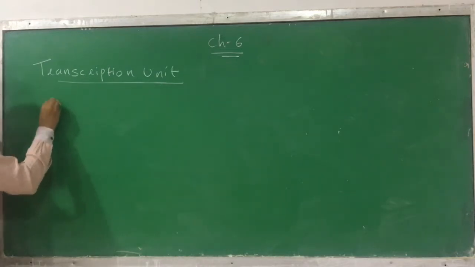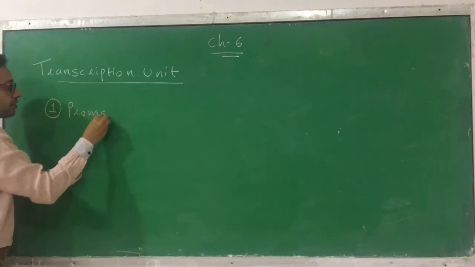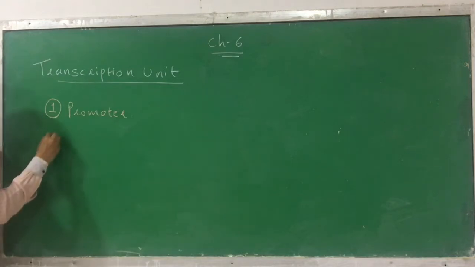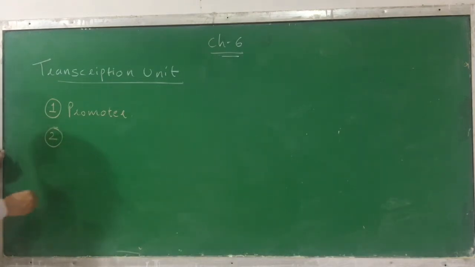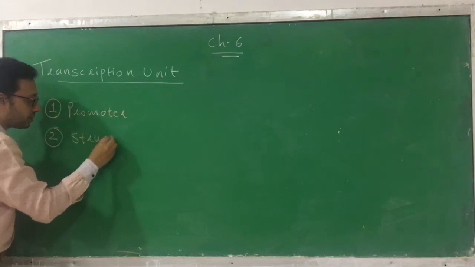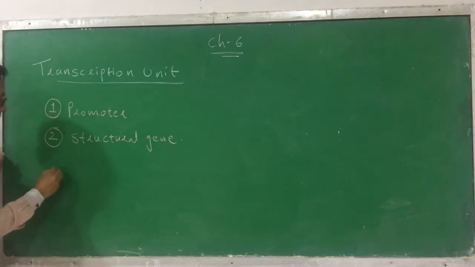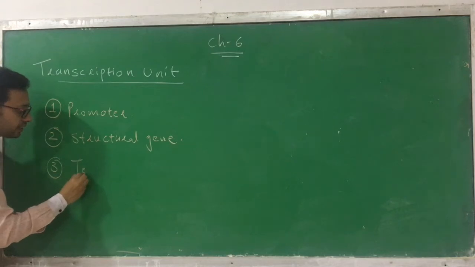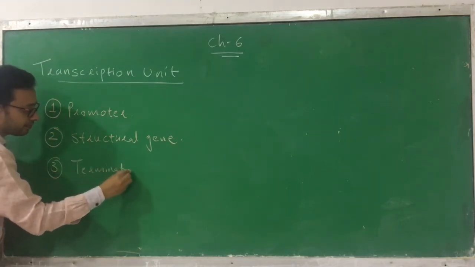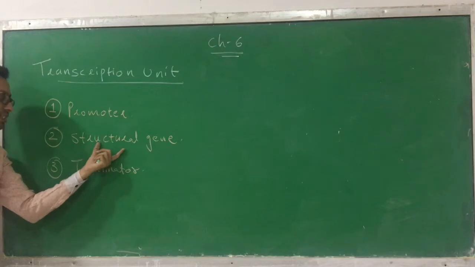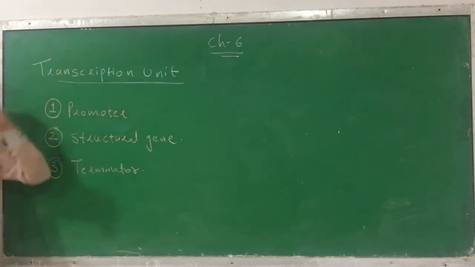The first component of a transcription unit is the promoter, from which the transcription process starts. The second component is the structural component or structural gene. And the third component, where the process stops, we call the terminator. So how many components does a transcription unit have? Three components: promoter, structural gene, and the terminator.